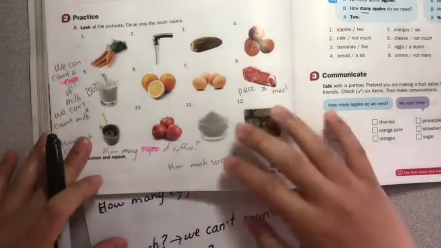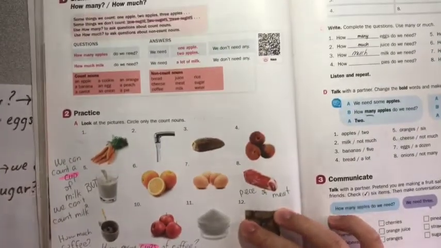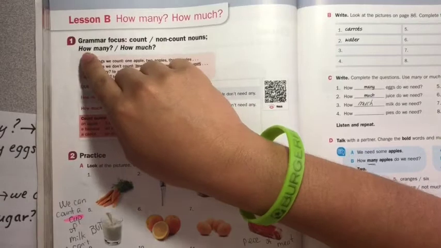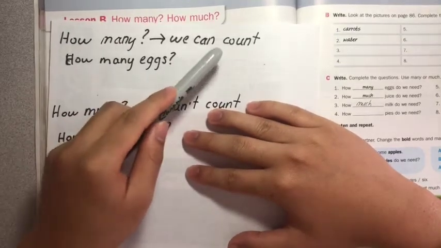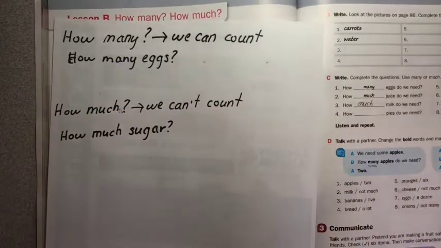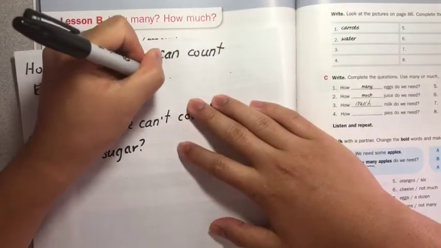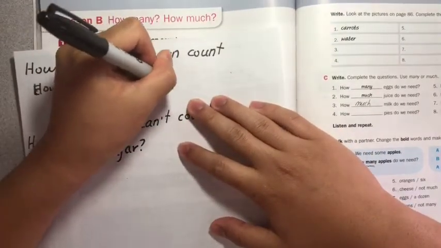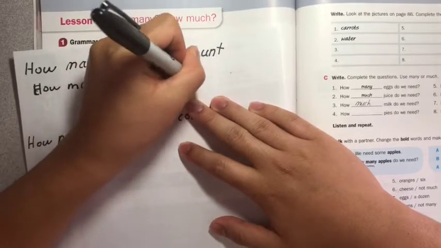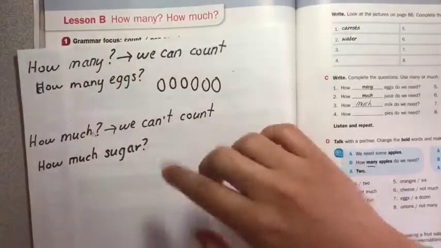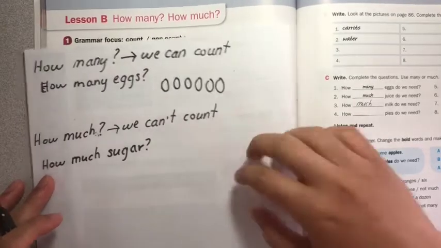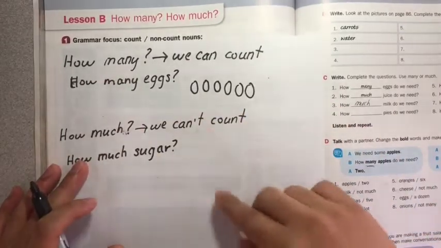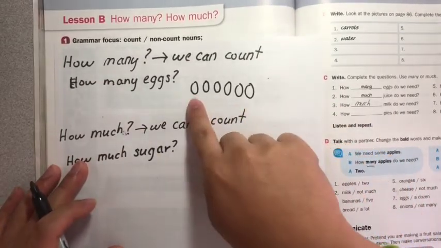Okay, so let's review lesson B. In lesson B, we learned how many and how much. So, we use how many when we talk about something we can count. So we say, how many eggs? Well, eggs are something we can count. So we can count 1, 2, 3, 4, 5, 6 eggs. So we say how many when we talk about something we can count. So we say how many eggs?